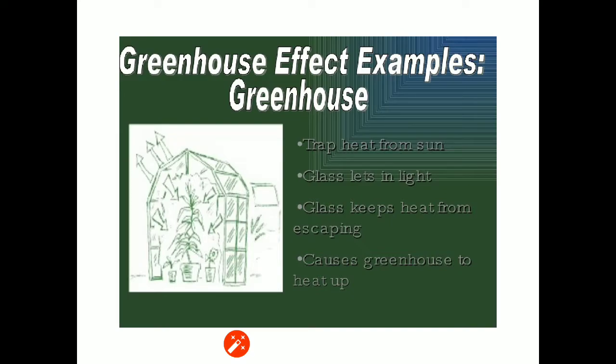Greenhouse effect examples: a greenhouse traps heat from the sun. Glass lets in light, glass keeps heat from escaping, which causes the greenhouse to heat up. So basically, when we want to increase the biomass production of a product, at that time we keep the plants in the greenhouse. As the image is showing, in the greenhouse the glass lets in light, but the glass keeps heat from escaping.